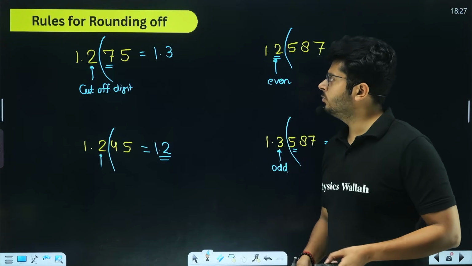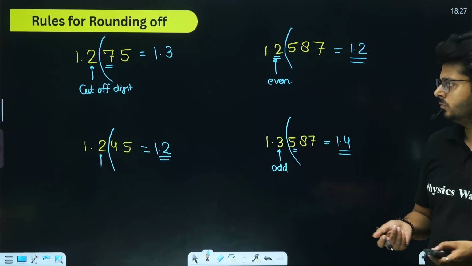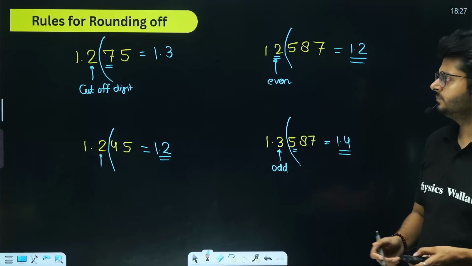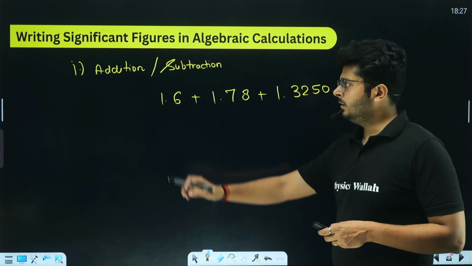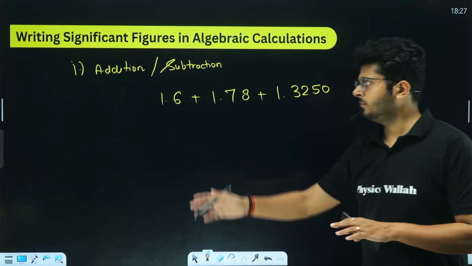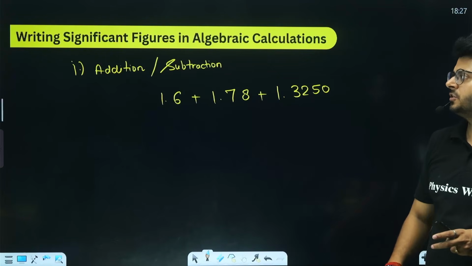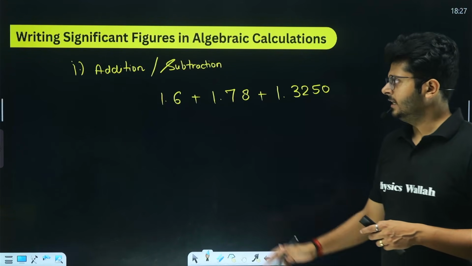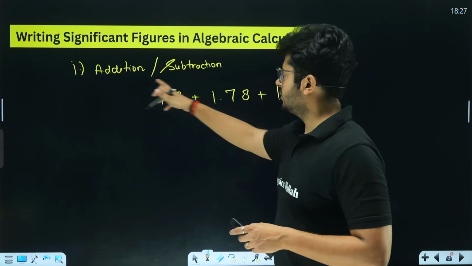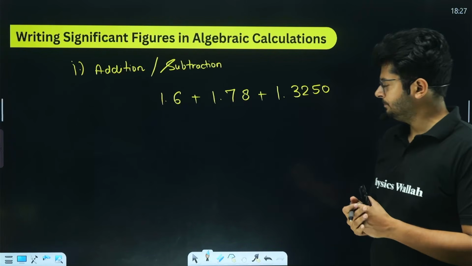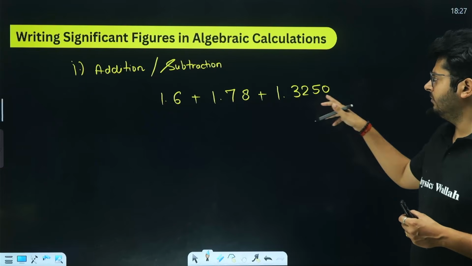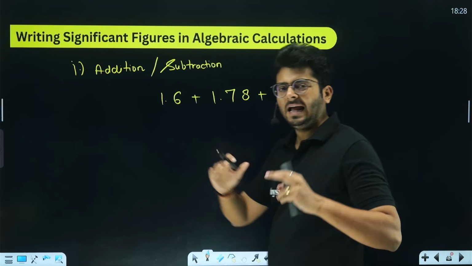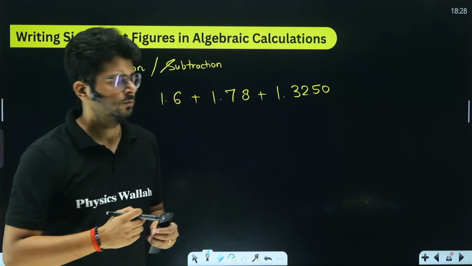So now let us move on and talk about how to apply these rules. This is the simple rule, right? Now let us apply those concepts when we are doing algebraic calculations in the case of significant figures. So here we have addition or subtraction going on. We have these values, 1.6, 1.78, 1.3250, and we want to add them up. So how can you do that?